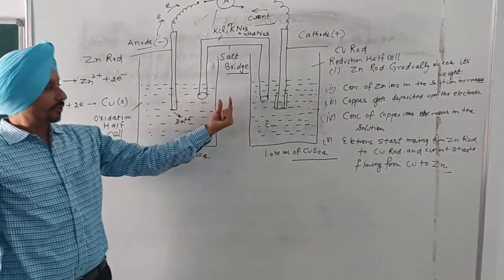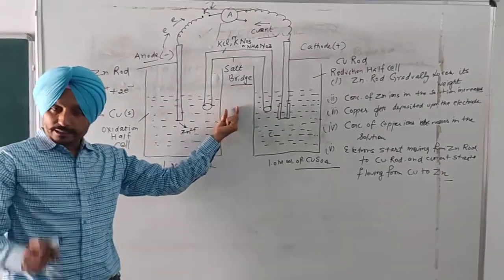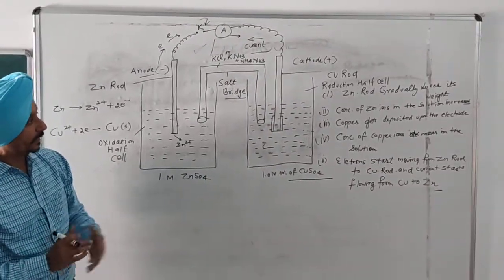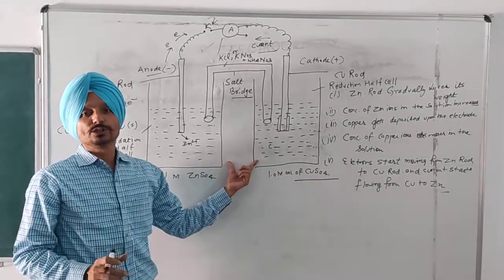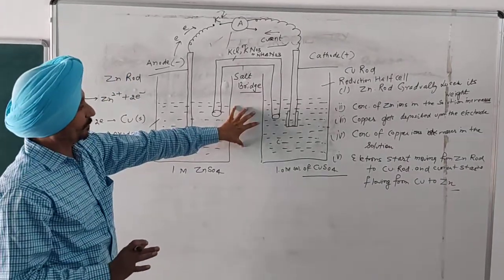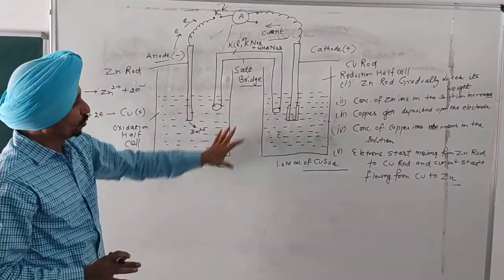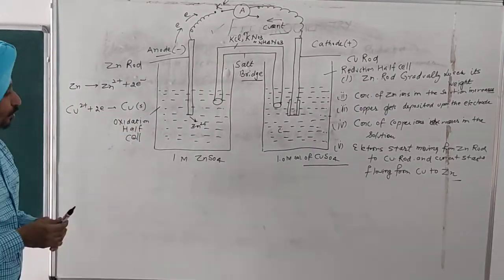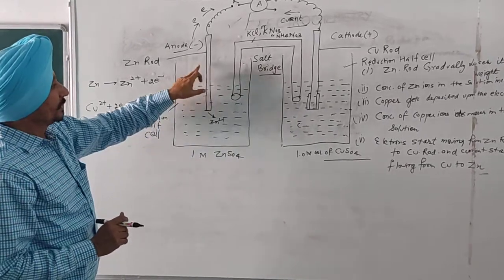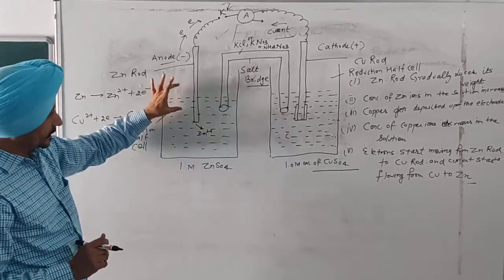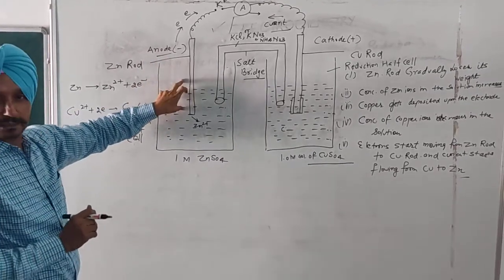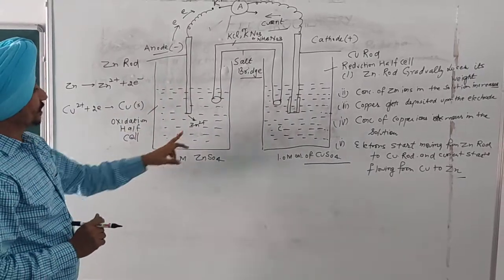The main function of the salt bridge is to complete the electrical circuit, and the second main function of the salt bridge is to maintain the electrical neutrality of both these solutions. In order to understand the working of a salt bridge, let us consider a cell without the salt bridge. We know the zinc rod with the zinc sulfate solution is the oxidation half cell. That is, oxidation takes place at the zinc electrode. When oxidation occurs, there is a loss of electrons.